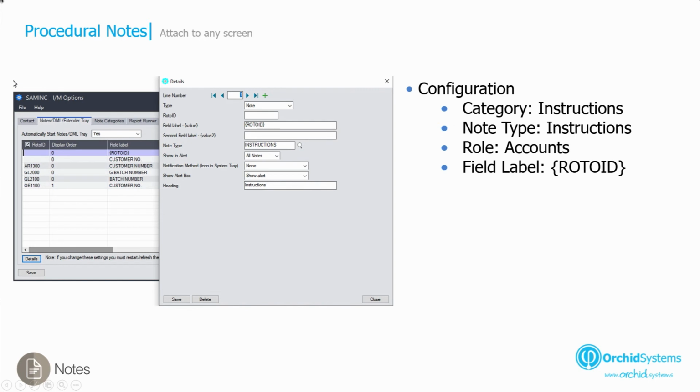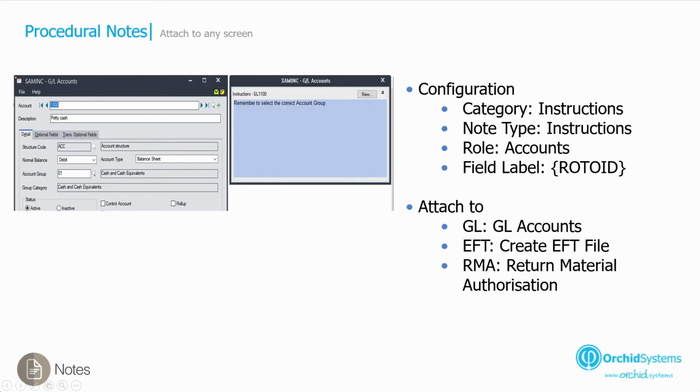And the final type of notes we're going to create are procedural notes. These are notes that you can attach to any screen. We're going to create a note type called instructions, assign it to the instructions category, and assign our role for accounts to add, view, modify and delete. And the main difference between procedural notes and normal notes is the field label we use is a special name in curly brackets, roto ID, which is the screen ID. And once you've created it once, it can apply to all screens.